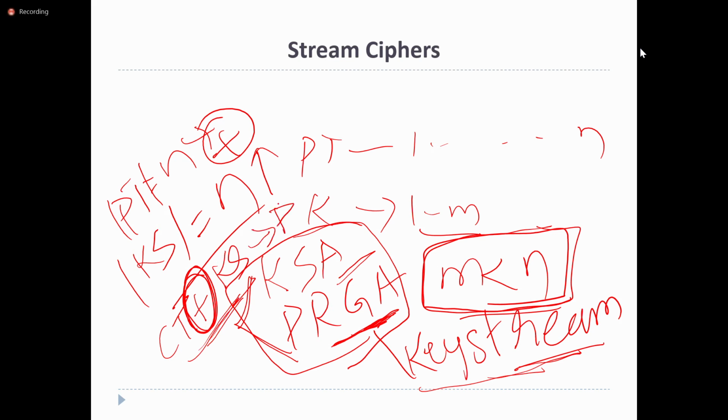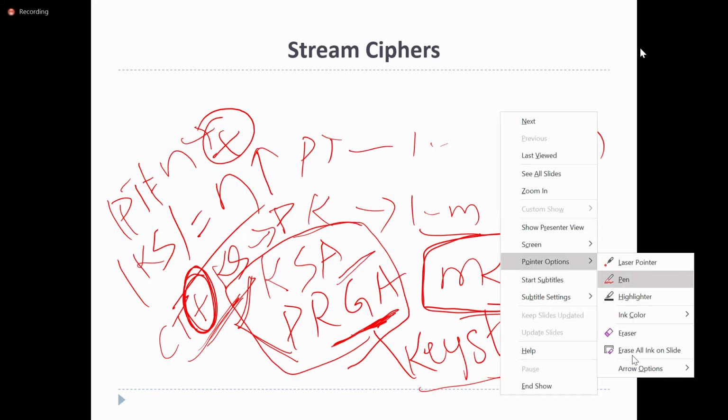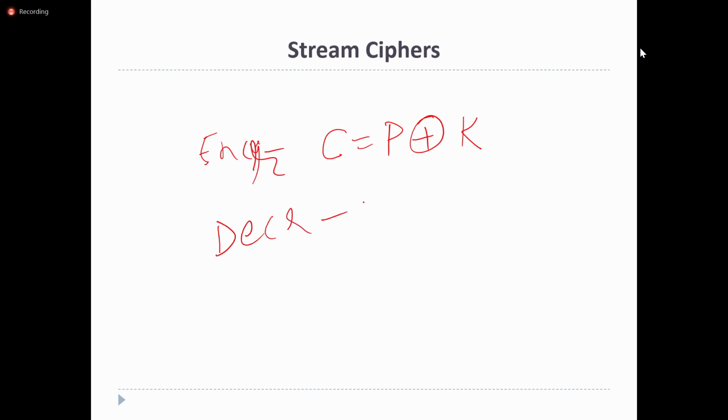So in stream ciphers, the major operation is the XOR operation. The ciphertext is generated by performing the plain text XOR with the key, and this is the encryption side. Whereas at the decryption side, the plain text is generated by performing the XOR with the ciphertext.